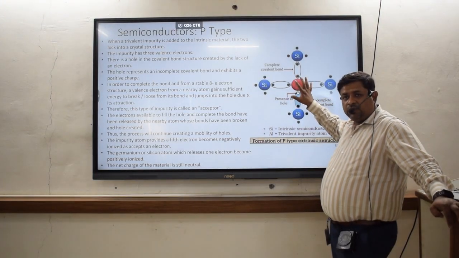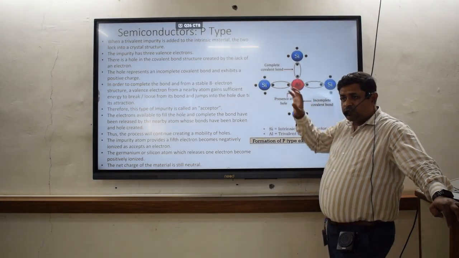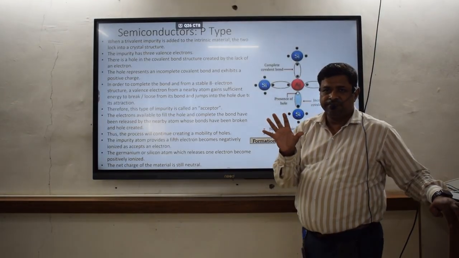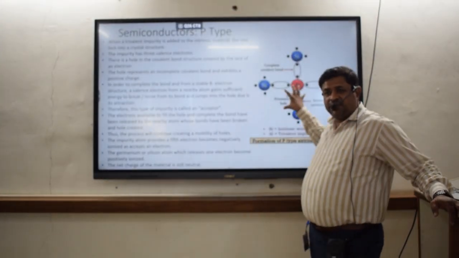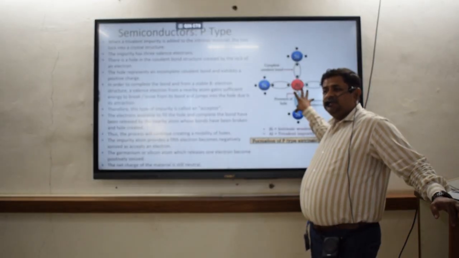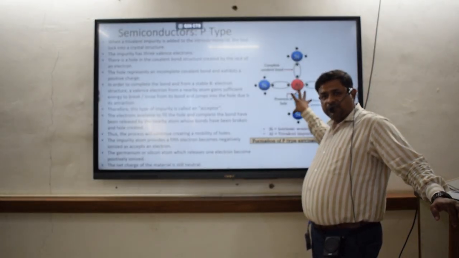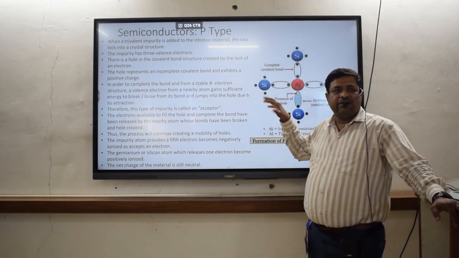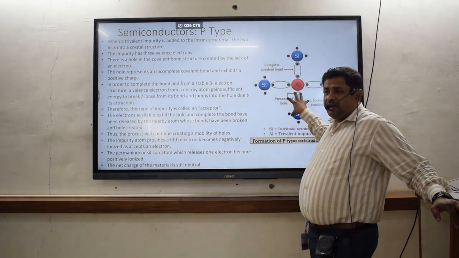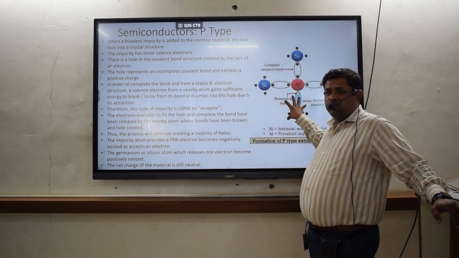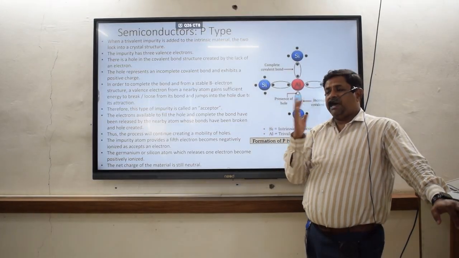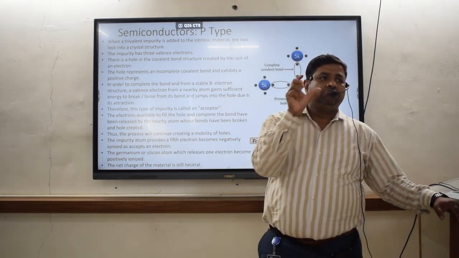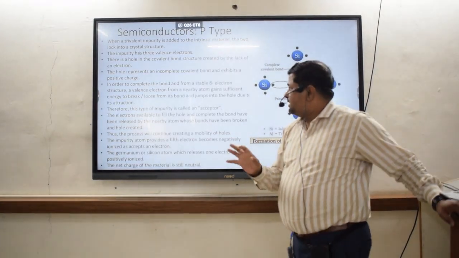I am talking on the atomic level. As far as the total material is concerned, there might be thousands of such atoms or crystals present in that particular material, and that's why conduction of electricity is possible. This is only one representative image shown over here, but you have to imagine on the larger scale, macro scale, on a material scale, so that you will understand.